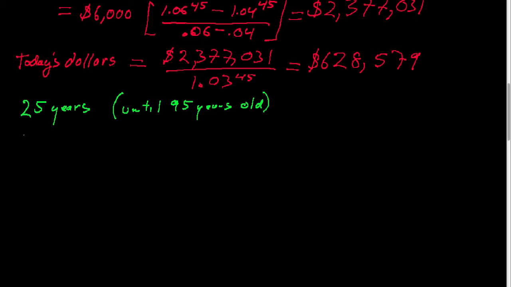So you want to buy an annuity that's growing at the rate of inflation. And you want to buy that annuity with your $2,377,031.